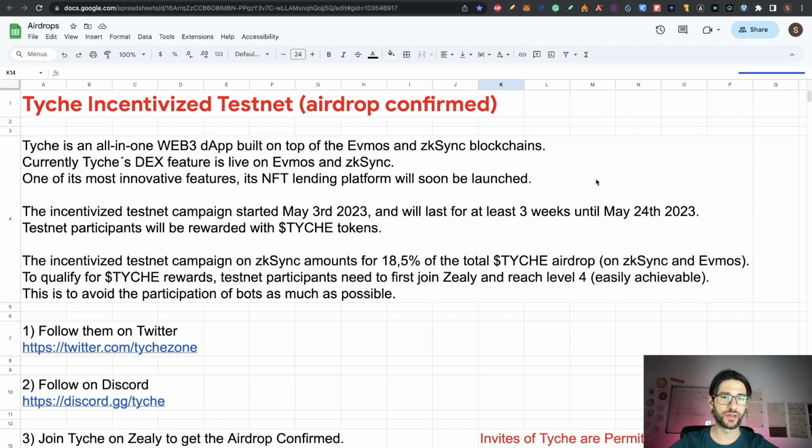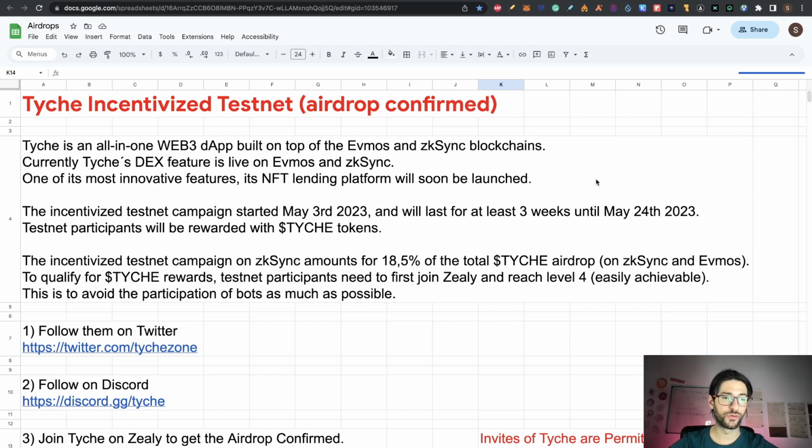The incentivized testnet campaign started May 3 and will last at least 3 weeks until May 24. Testnet participants will be rewarded with Tyche tokens. The incentivized testnet campaign on Zksync amounts to 18.5% of the total Tyche airdrop on Zksync and Evmos.